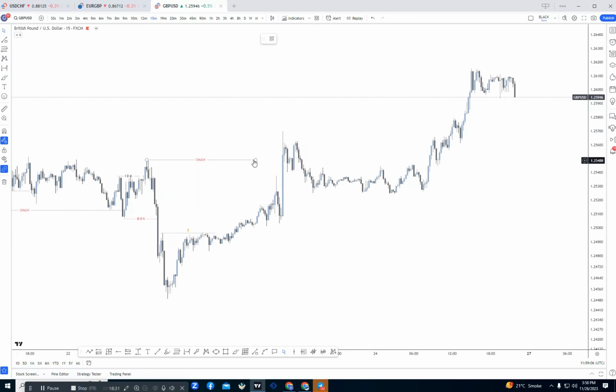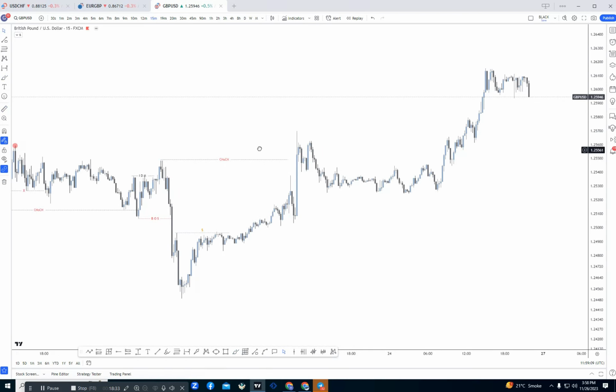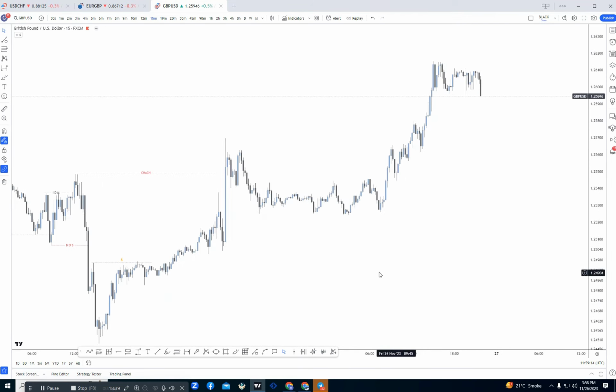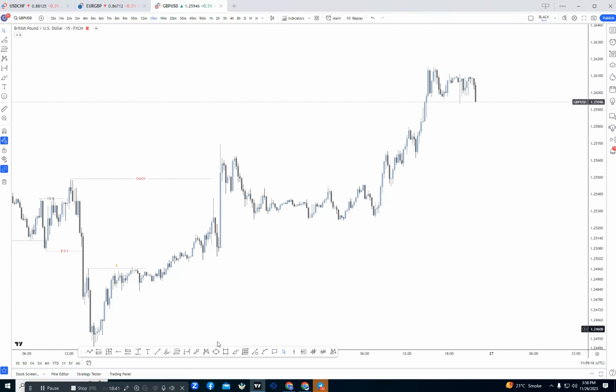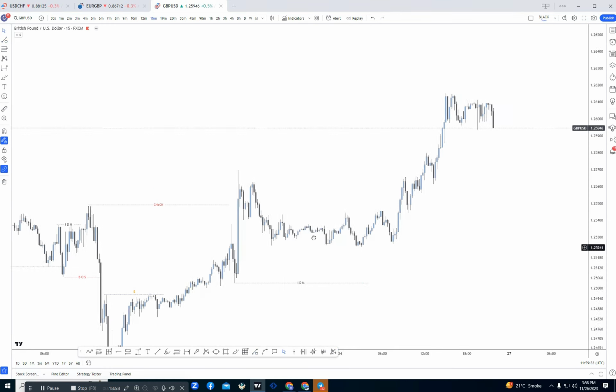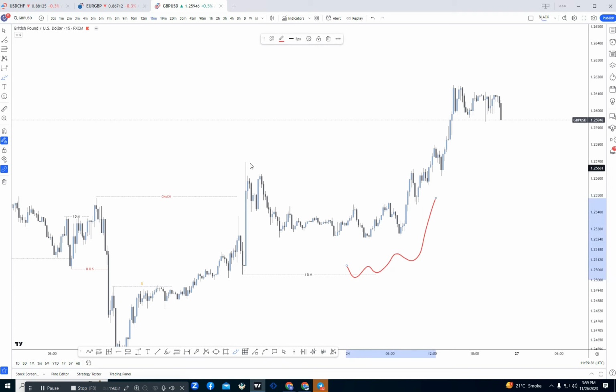After that change of character, we need to wait for the inducement to be taken out. After the inducement is taken out, we can wait for the market to tap into our extreme or decimal POI. Then we will look for buys until our daily time frame extreme POI. After that high, here was our inducement. But if we see here, the market did not take out the inducement and again broke the previous high at that area. So after breaking the previous high, our inducement will shift from that area to this area, because here was our last low.